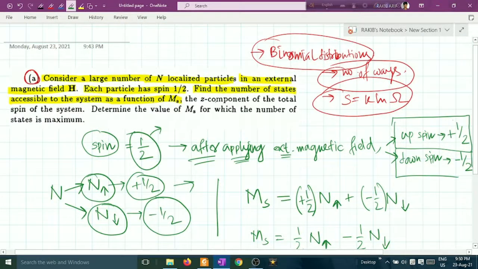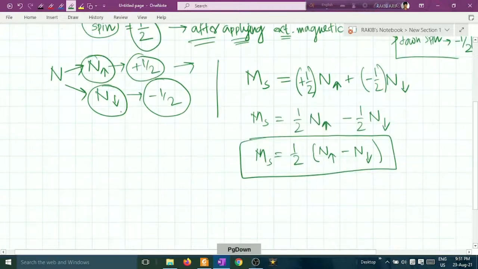Now find the number of states accessible to the system as a function of Ms. You have to find the number of states, the number of microstates. You can say number of ways and number of microstates are the same. The z component of the total spin of the system is Ms. Then determine the value of Ms for which the number of states is maximum. There are two questions: first, find the number of states, and second, determine the Ms value for which the number of states is maximum. Let's start with this.